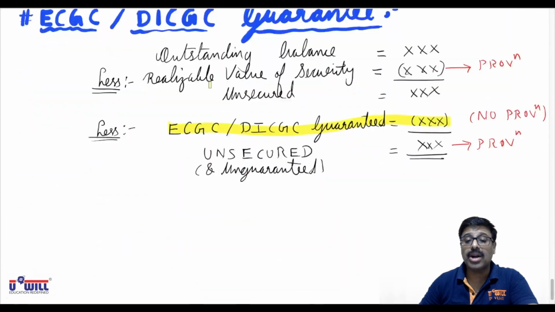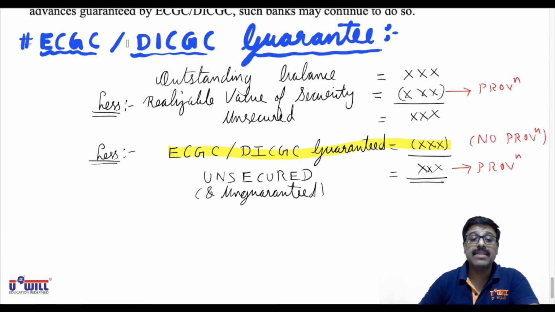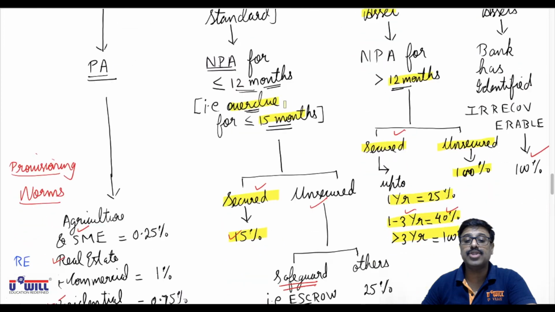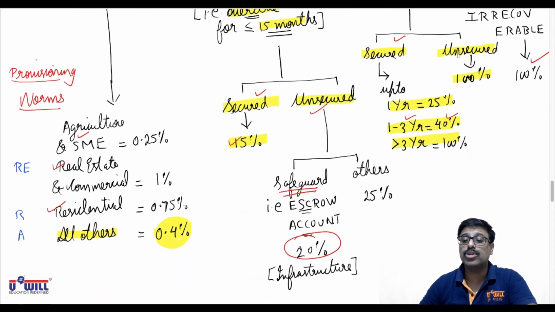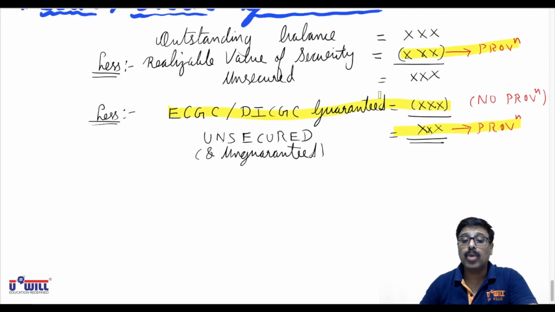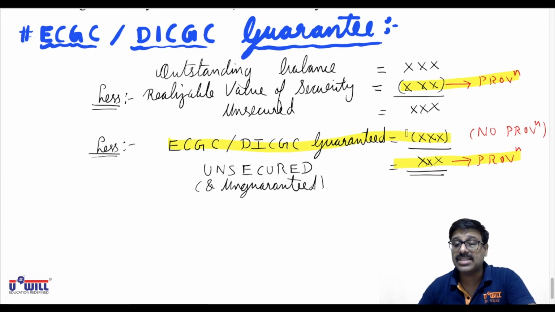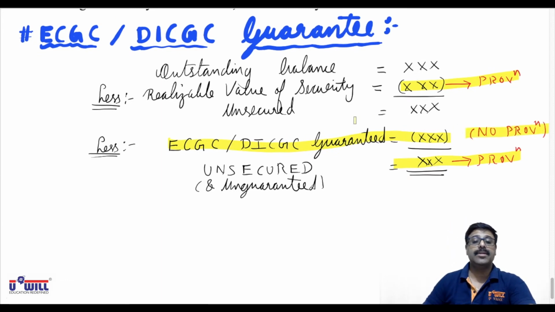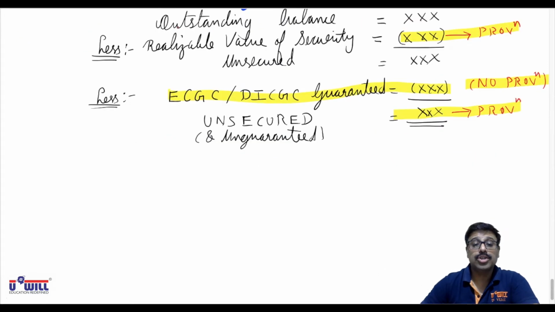So what I mean to say is, even on the secured amount the provision is required, and on the unsecured amount also the provision is required, as per the rates we have studied in this chart. But whatever is covered by the ECGC or DICGC guarantee, on that no provision is required. So first we'll create provision on this secured amount.